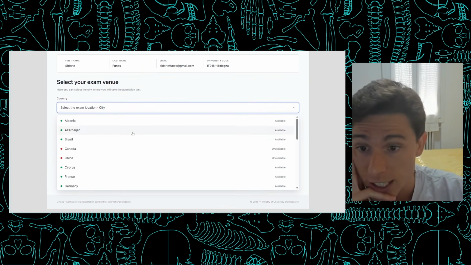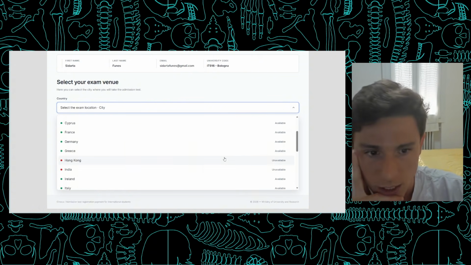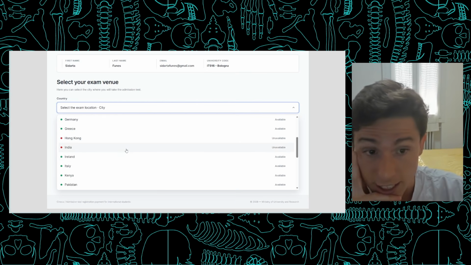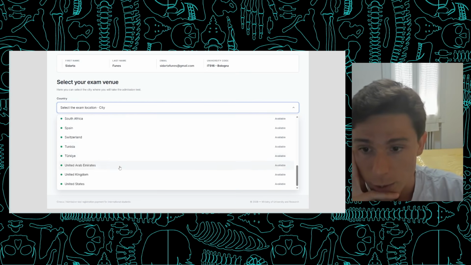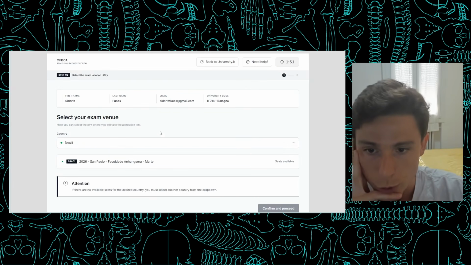Here, you're gonna have to select the city. You can see that there are some signs beside it. Some of the places are unavailable, like Hong Kong, for example. India is unavailable, but all the other options here are still available. As you can see here, Turkey is one of the new places available to take the exam. So let's say if I were in Brazil right now, I would choose Brazil, and here you can see exactly where I would take this exam. So the center, the test center.